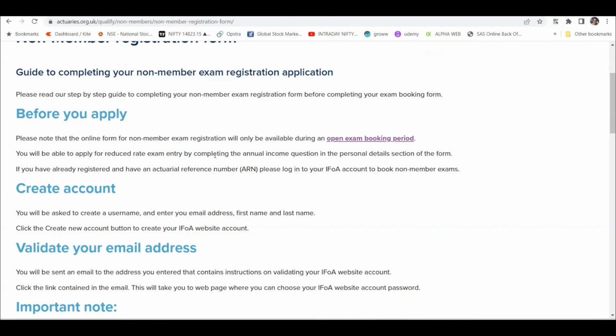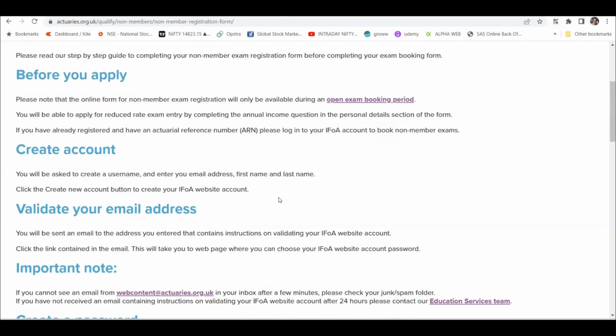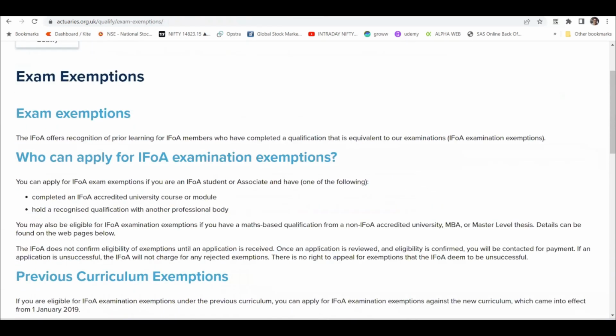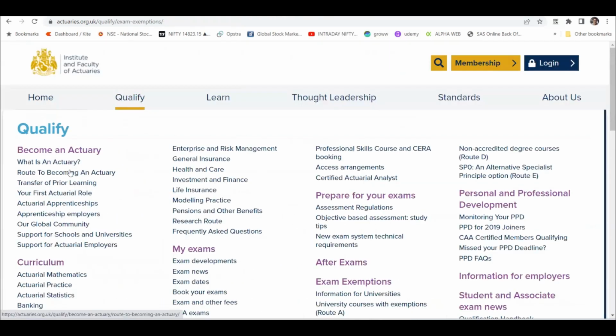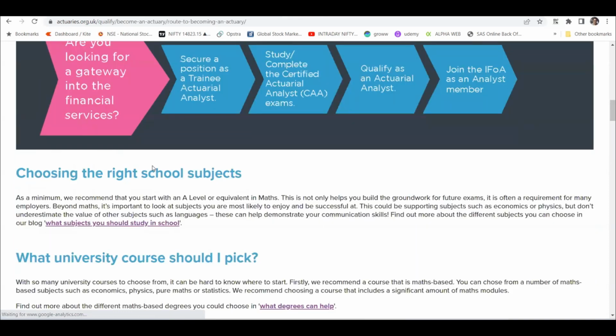But obviously, if you have the money, or if you are stuck in exams for a long time, and maybe some unfortunate incident in your life for which you are not able to write the papers, but you do have the money, then you can take admission in any UK-based university, stay there for some time, get some other exposure as well, and then you can also clear those papers. Anyway, coming back, let me come back. Yeah, the qualification route to becoming an actuary, we have already seen this.